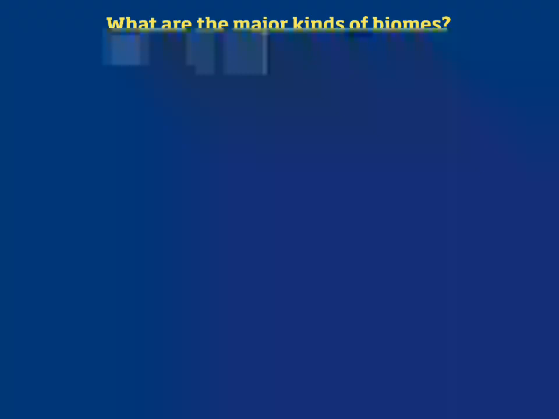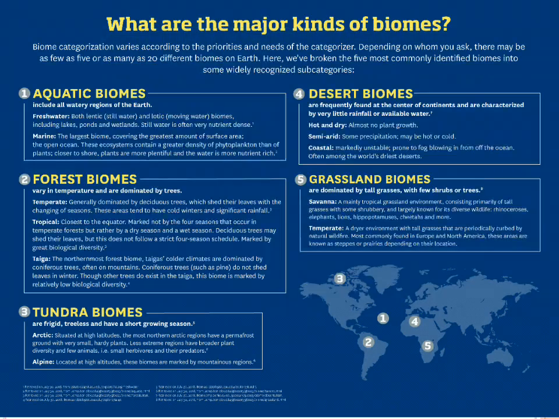In the coastal areas, it is prone to lots of fog, and often the world's driest deserts also occur in the coldest portions as well. Then come the grassland biomes, which are described as savanna and temperate regions. Savanna has lots of tall grasses with shrubberies, as well as diverse wildlife like rhinoceros, lions, hippopotamus, cheetahs, and all these are in the grasslands, because these are grazing animals.